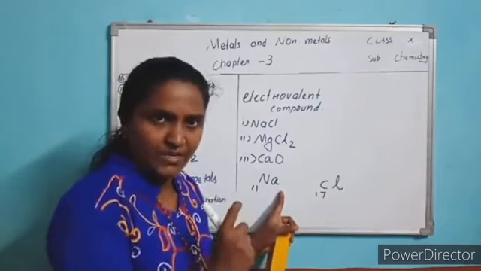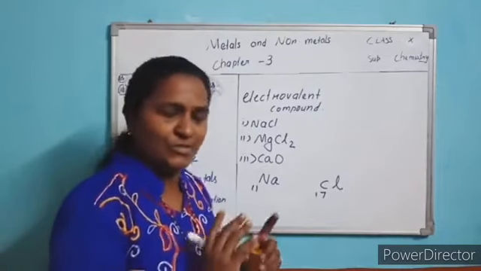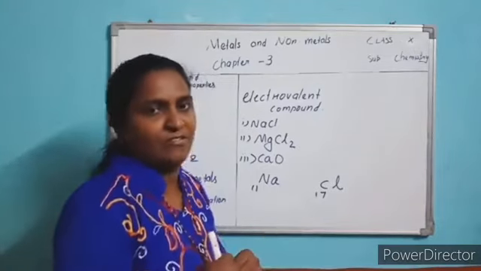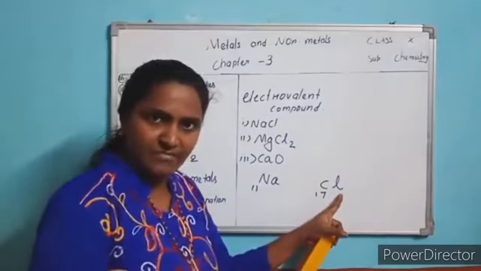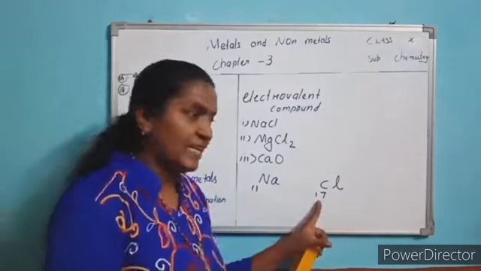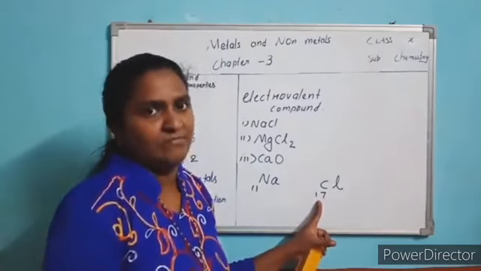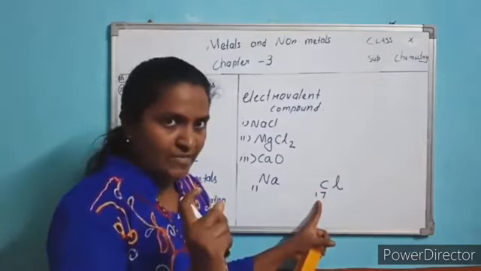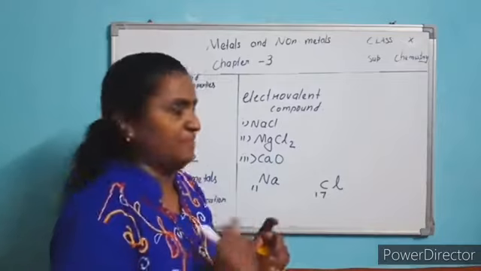This chlorine is also neutral, no charge over it. So it has 17 protons as well as 17 electrons. In a neutral atom, the number of protons and electrons remain the same.